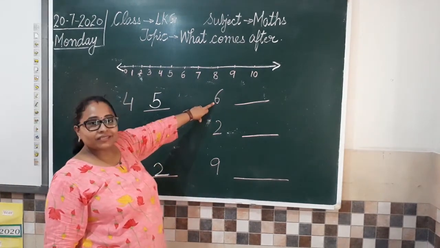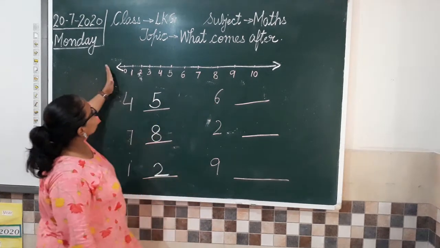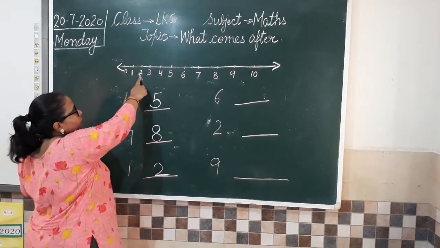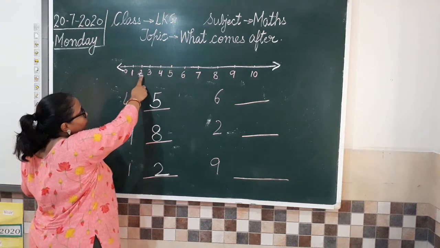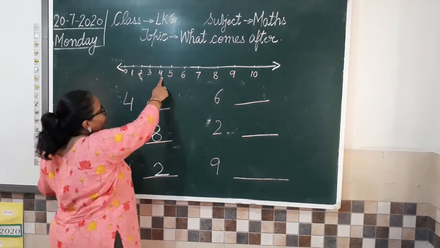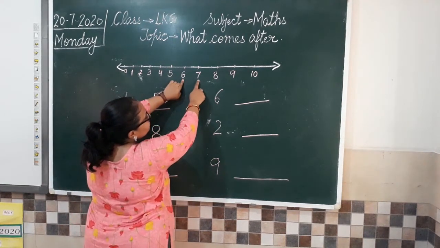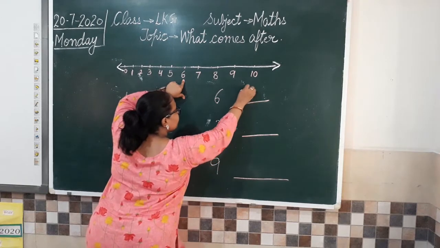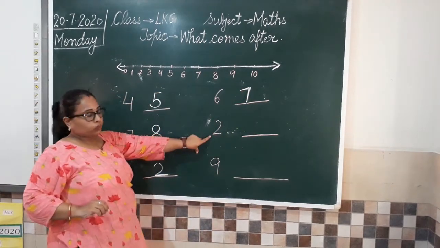Which number is this? 6. I have 6 here. So let us search for 6 now. 1, 2, 3, 0, 1, 2, 3, 4, 5, 6. So which number will come after 6? 7. Yes. So which number will come after 6? 7.